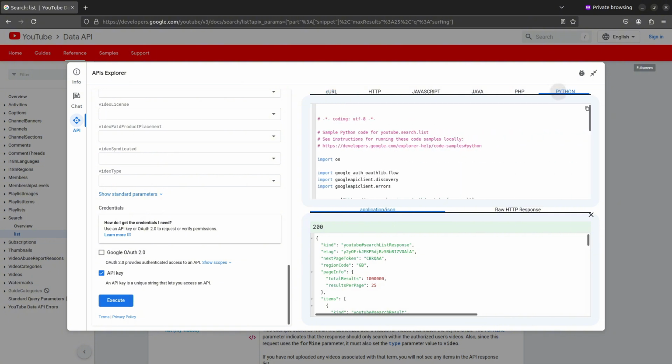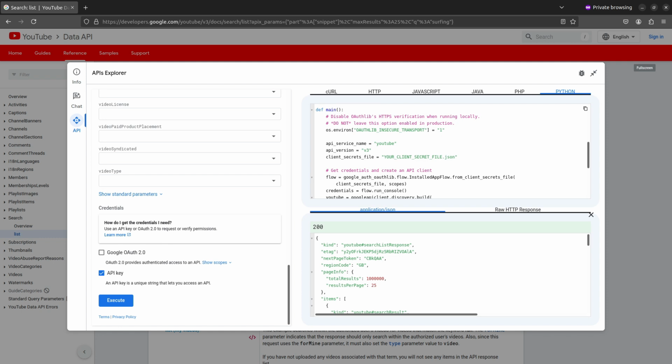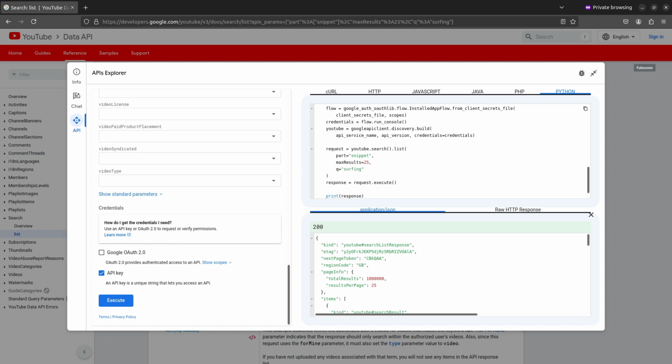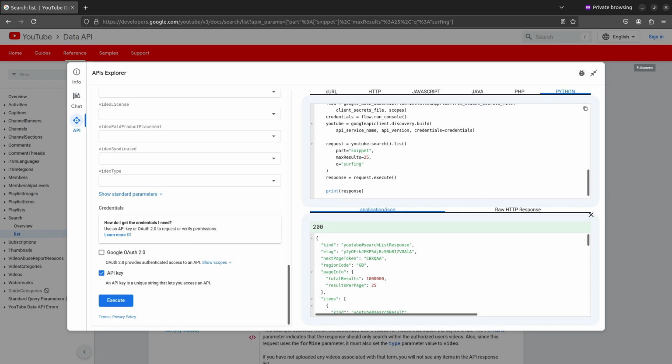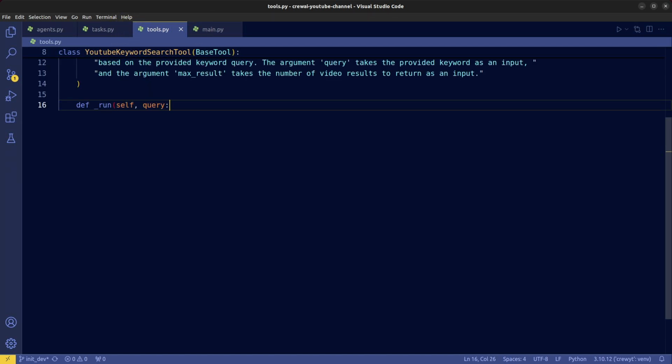Go to the Python tab and look at the code to build the API connection, create the API request, and execute it. Now let's get back to our tools.py file and create the underscore run function. Create the connection to the API client by providing the YouTube API key.